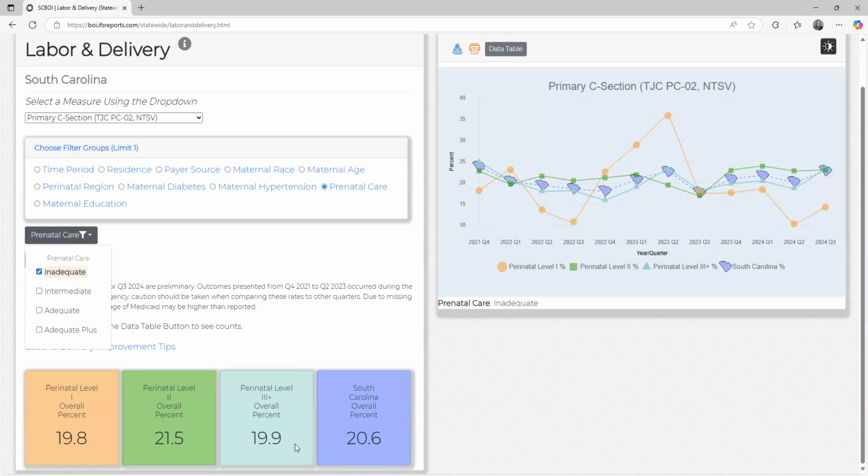If I look here at the level 3s, that's really helpful because the level 3 facilities are seeing our highest acuity patients and our high severe maternal morbidity cases, right? So this is really a wonderful finding. We would expect that our level 3 and 4 facilities would have higher rates of primary cesareans that are potentially avoidable, and they are at the same level as the level 1 facilities.